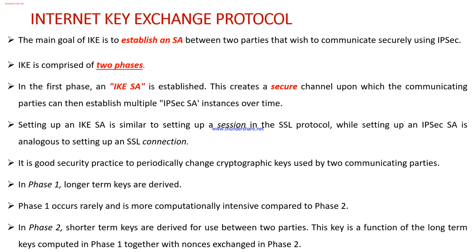IKE is actually designed to withstand denial of service attacks. In Diffie-Hellman key exchange, a special feature is the modular exponentiation.